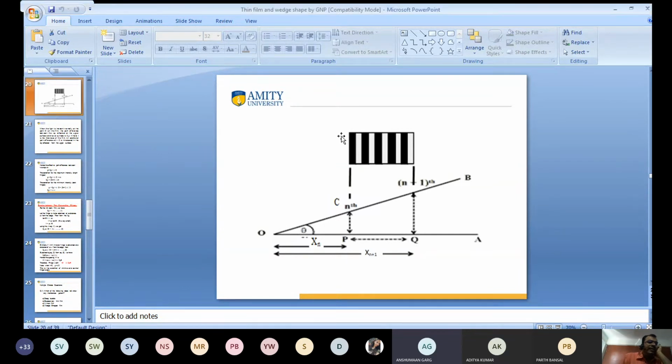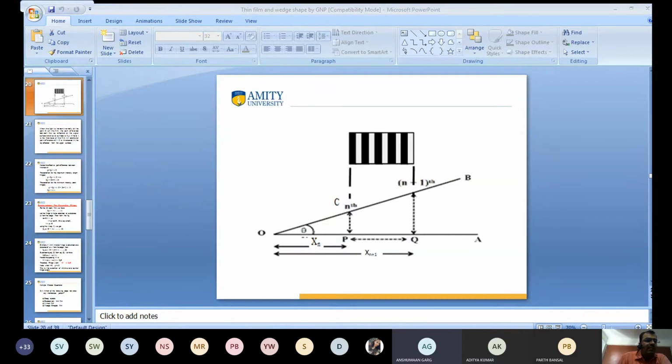Light is incident here like this, and reflection takes place straight back. So for normal incidence, r is 0.